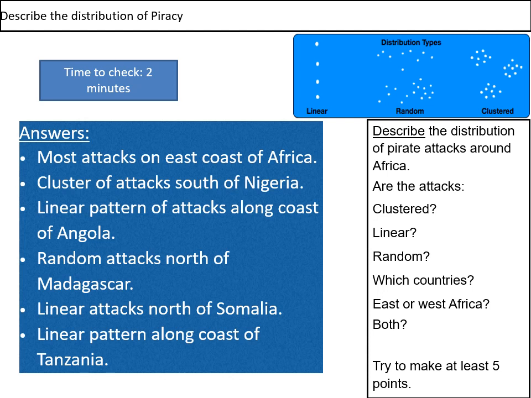Why are most of them linear? Well, because they're happening along a coastline. The boats used by these pirates, as you'll see in a bit, they don't use massive ships. They use small little tiny boats with small little motors on the back. They're not going to be able to go out into the deep sea, so they're all linear. They're all quite close to the coast. There we go. So any of those points you've missed, add them on, and let's move on. Pause the video here if you need to do that, or we'll just get cracking with the next slide.